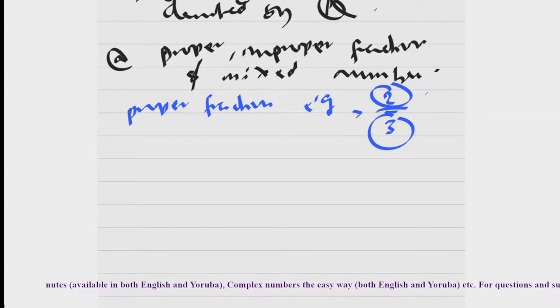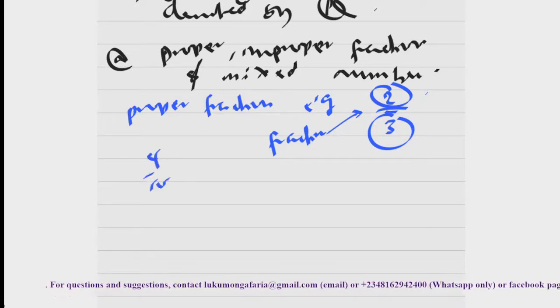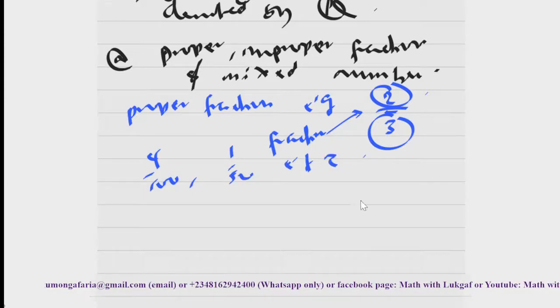And this is the fraction sign. So when your numerator is less than the denominator, then we have what we call a proper fraction. Another example is 4 divided by 100, 1 divided by 50, etc. So they are called proper fractions.